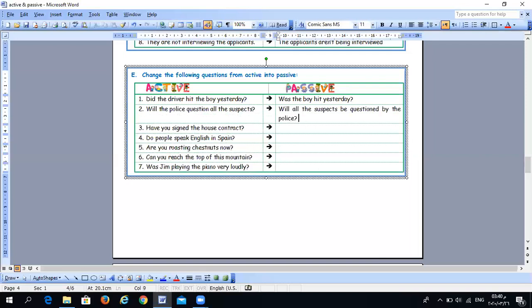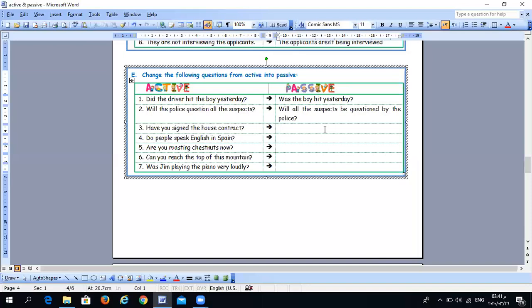Please, I will give you now enough time just to try the following sentences. Try, because I will answer them with you. Have you signed the house contract? The object is contract, the verb is have signed, present perfect, and the subject is you.